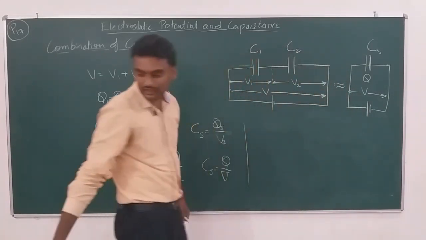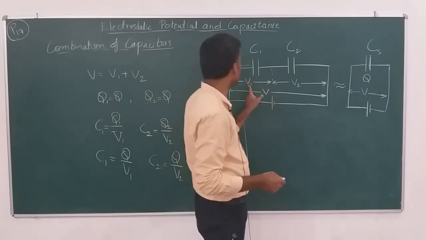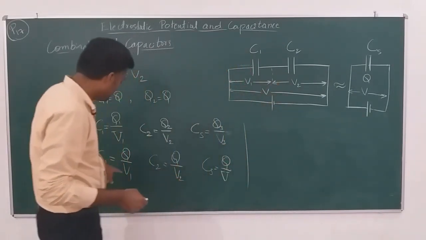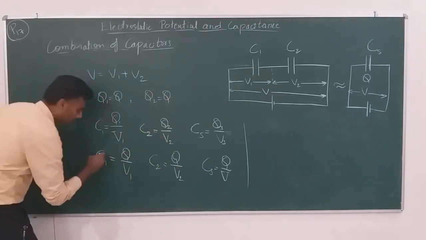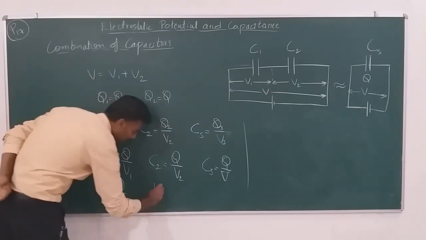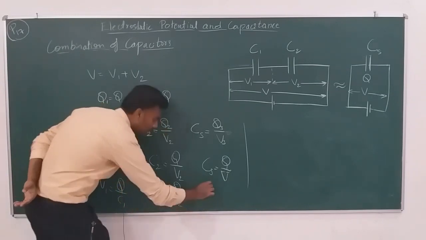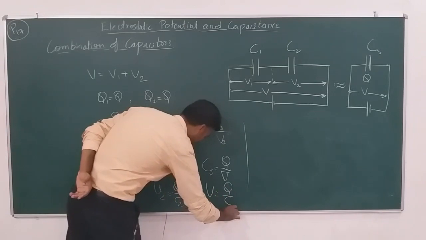So which is the factor which connects them initially? Look at this. This V is equal to V1 plus V2, right? I can make use of that. So let me rewrite the expression in terms of V1, V2 and V. So V1 becomes equal to Q by C1, V2 becomes equal to Q by C2, and V becomes equal to Q by CS.